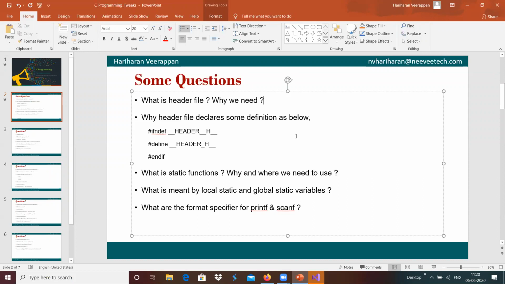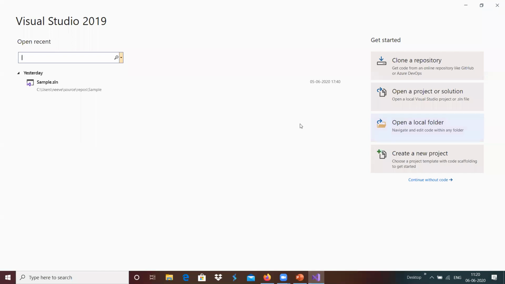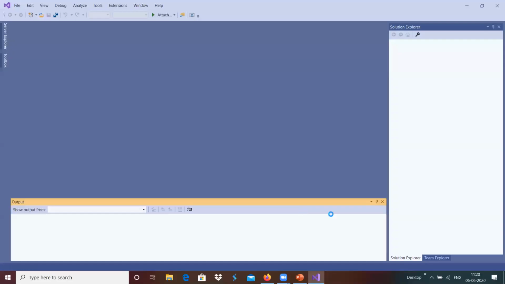Whenever we are creating a new library, we need to create the header file so that it can be added into our program and used to compile with the respective library.